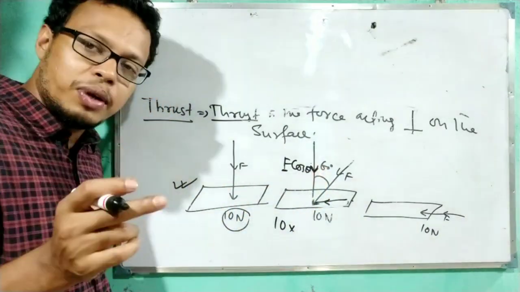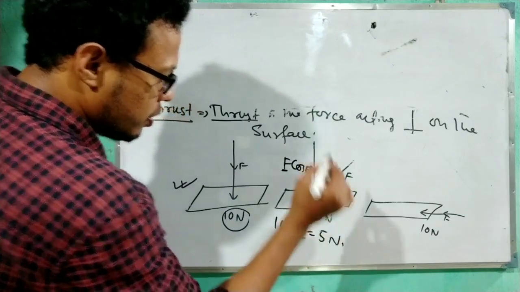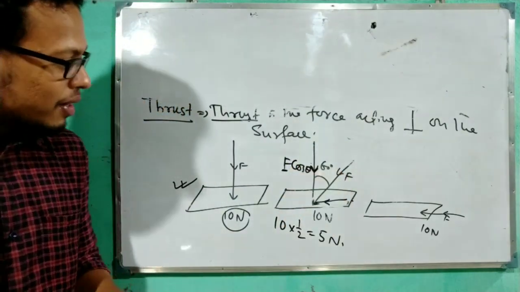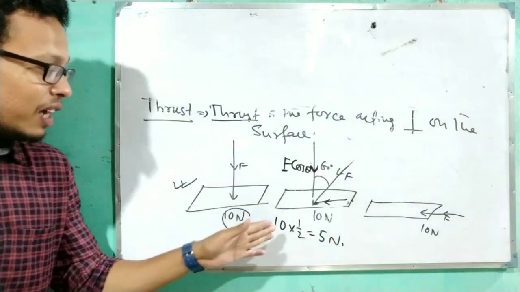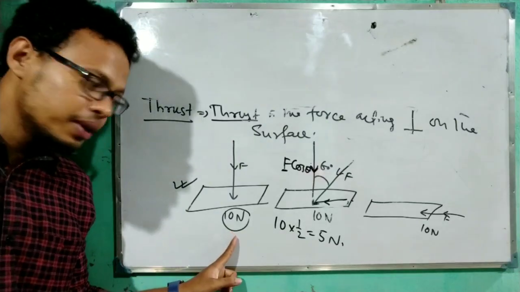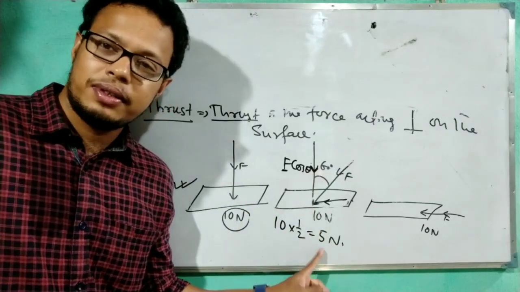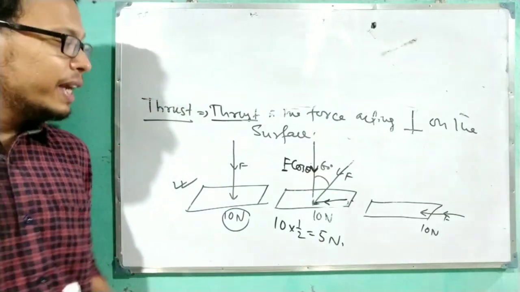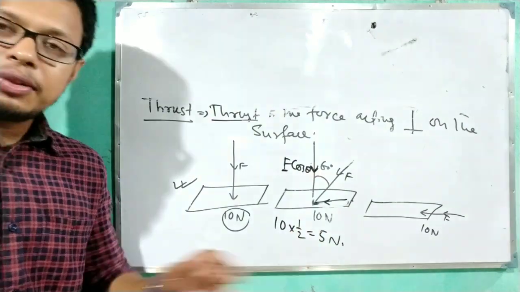What is the value of cos 60? 1 by 2. So it is 5 Newton. So see, when the force is making some angle, the thrust is decreasing. In the previous case it was 10, and here the thrust is 5. So when it makes an angle, the thrust will decrease.